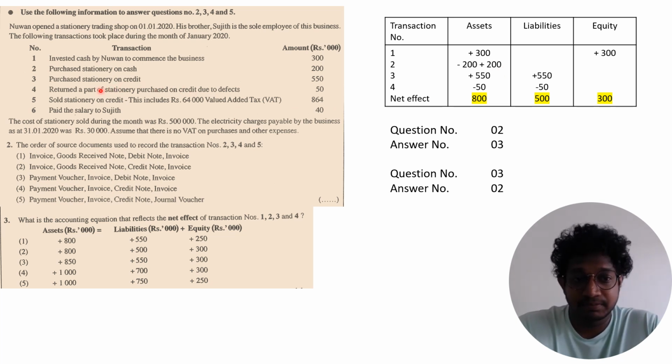Third one, purchase stationery on credit, so assets increased by 550, and since it is on credit, creditors increase, so liability increased by 550. Fourth one, return a part of stationery purchased, 50, so return outwards: assets minus 50 and liabilities minus 50. So your net effect is assets increased by 800, liability increased by 500, and equity increased by 300. So the correct answer for question number 3 is answer number 2.